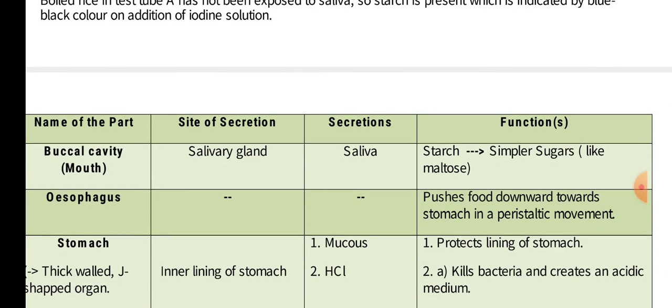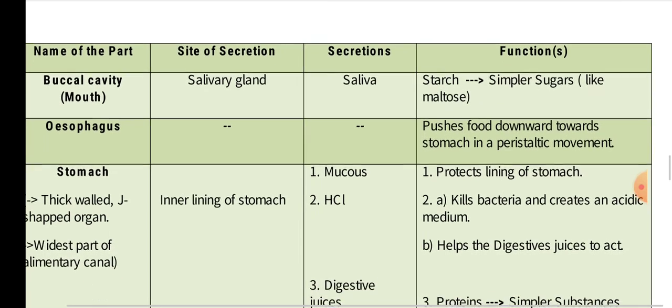Now, how does digestion take place in the alimentary canal? Let's get into the specifics: the parts where different sites are present, the secretions, and the different functions. In the buccal cavity, the salivary gland is present, which secretes saliva, which helps in the conversion of starch into simple sugar like maltose. The esophagus is a muscular tube which helps in pushing the food downward towards the stomach in a peristaltic movement.